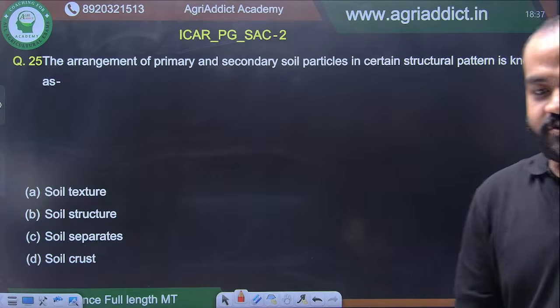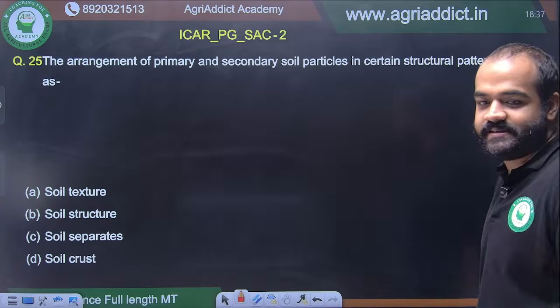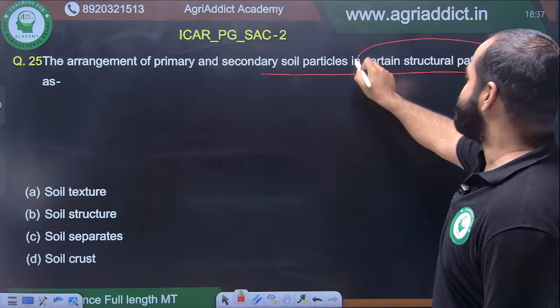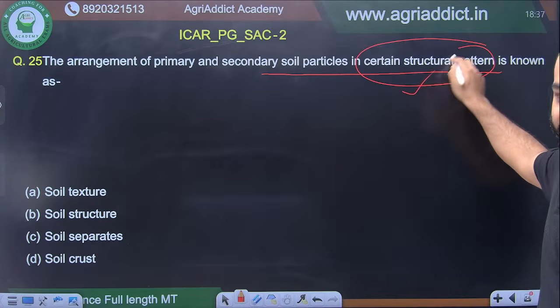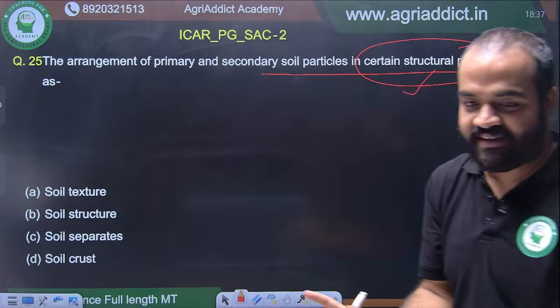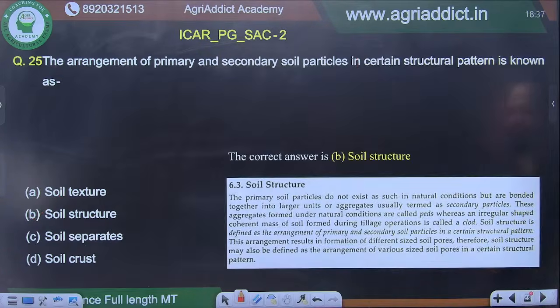So this is a very easy question. We will take exactly 10 seconds for this, no more than 10 seconds, right? The arrangement of primary and secondary soil particles in certain structural pattern. Again, keyword finding. Keyword found, the answer is done. This is the most basic difference of all time. There will be no time wasted here, we will just move ahead.